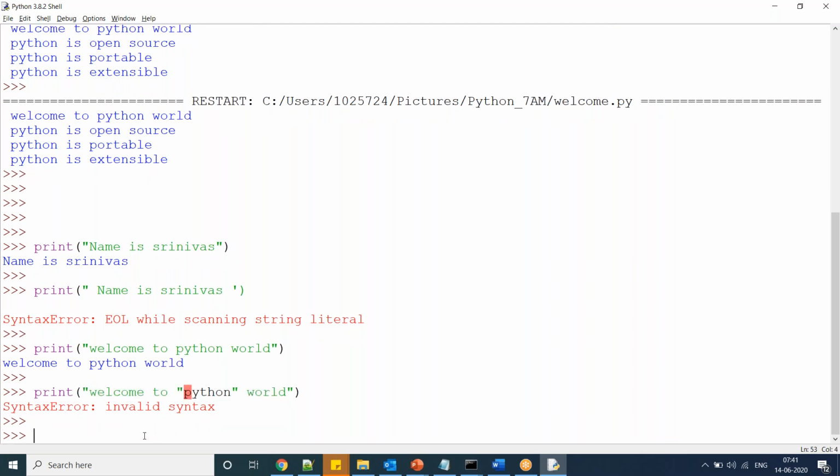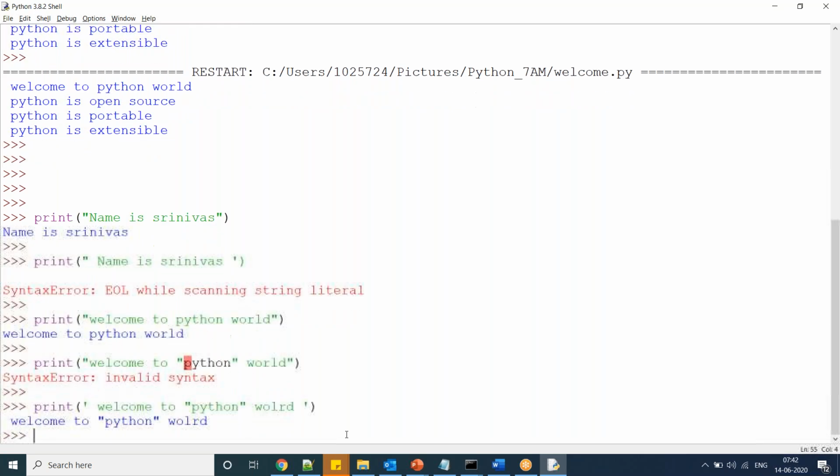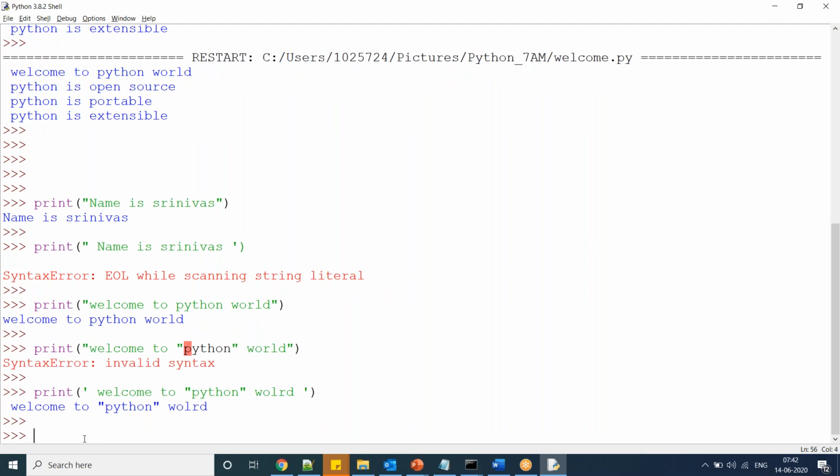To avoid that, what I am going to do is print, starting with single quotes, welcome to, and here putting this one in double quotes, world. Now the compiler understands that single quotes started here, so this is the complete string. What a string is, I will tell you. Whatever you want to maintain in double quotes, you can maintain that in double quotes. Welcome to Python world. So we can use single quotes and double quotes like this.